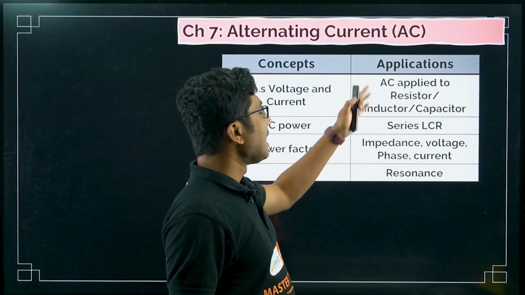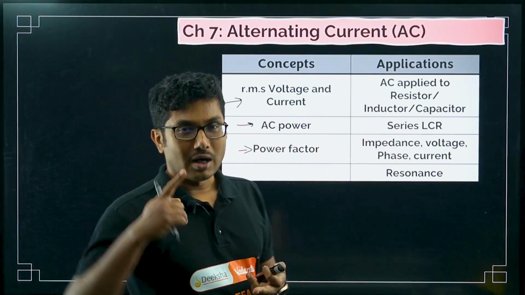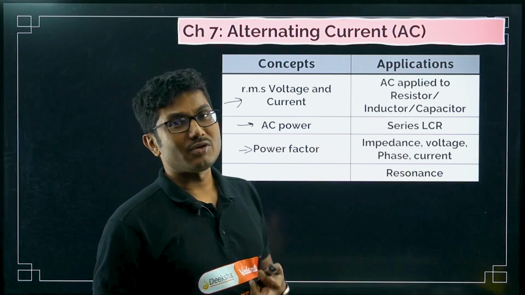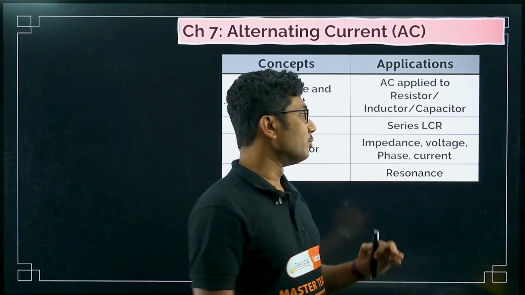So you have seen that. So AC applied to a resistor, inductor, capacitor: all the formulas, what is the phase relation, everything you have to remember for these 3 different circuits. Other than that, nothing you have to do.